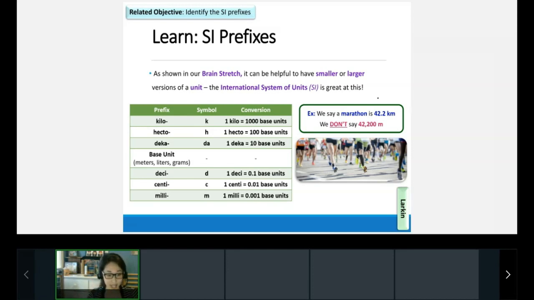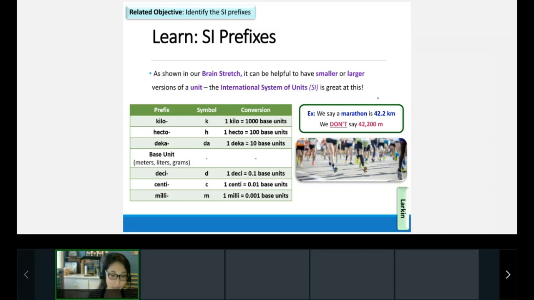A decimeter is 0.1 meters. A centiliter is 0.01 liters. And a milligram is 0.001 grams. Based on what you're measuring, you might want to use a different type of unit just to scale it up so that it makes sense.